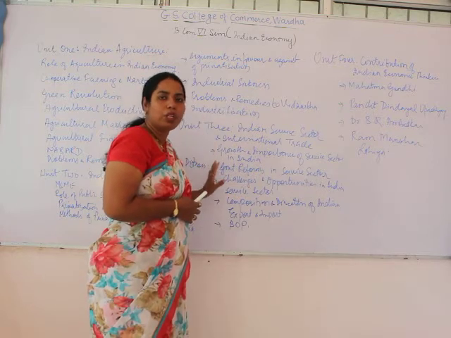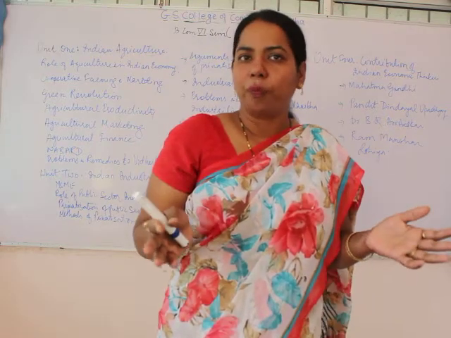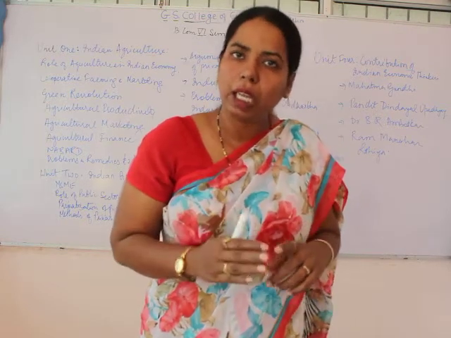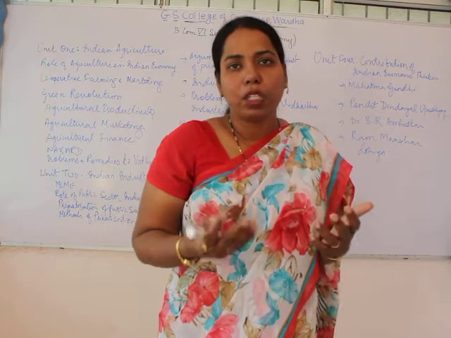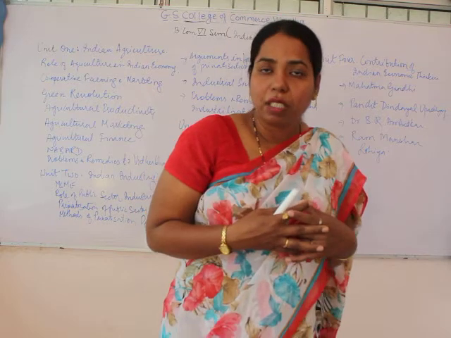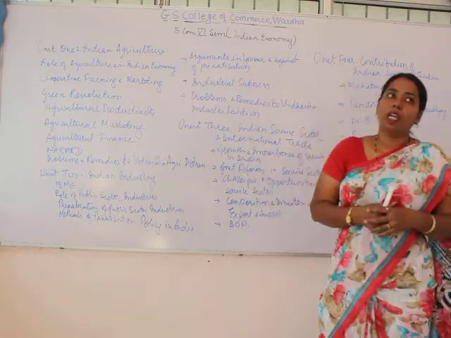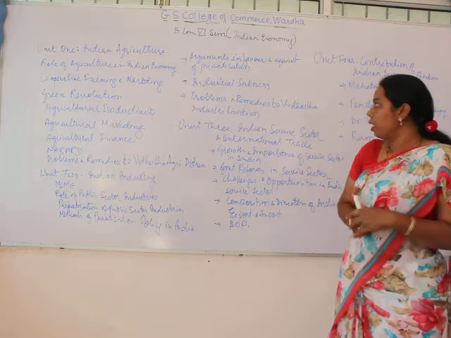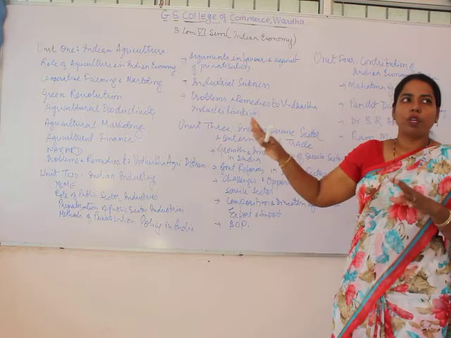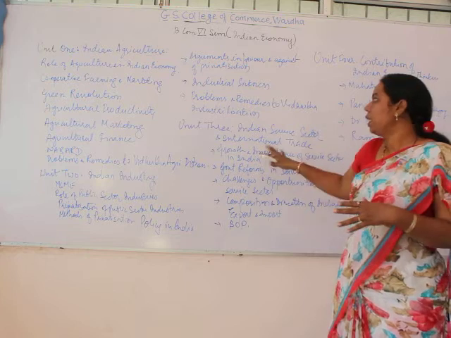So if you see unit 2, it entirely deals with industries in India, whereby we are going to see the MSMEs, the public sector undertakings, the privatization process in India, the policies or methodology adopted for privatization, industrial sickness, and the arguments in favor and against privatization. So this is overall the second unit. The first unit is focused on agriculture, the second unit is focused on industry, and the third unit basically deals with the service sector.